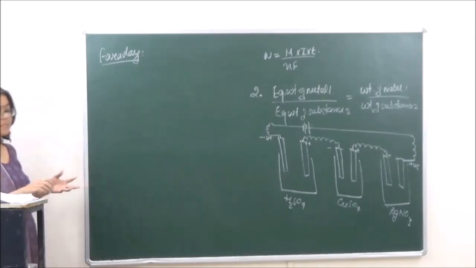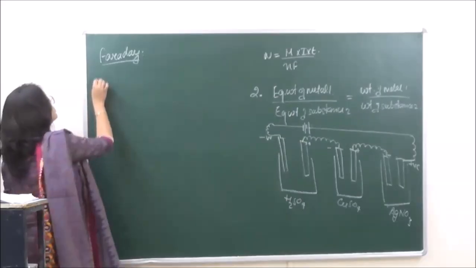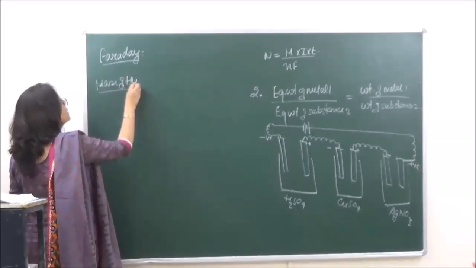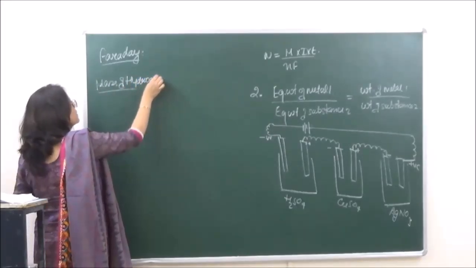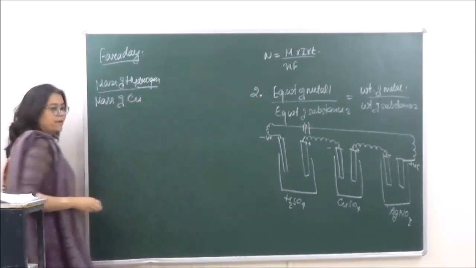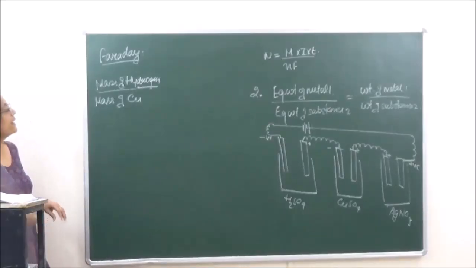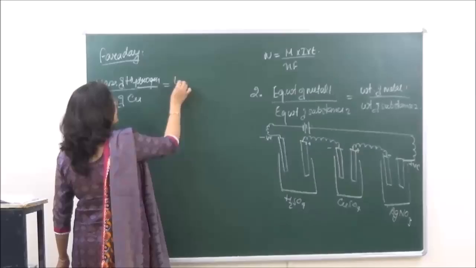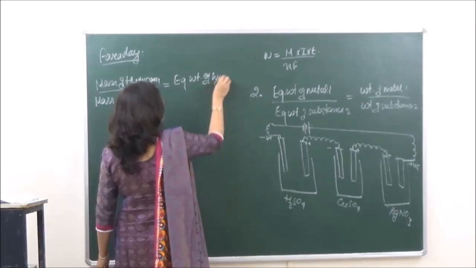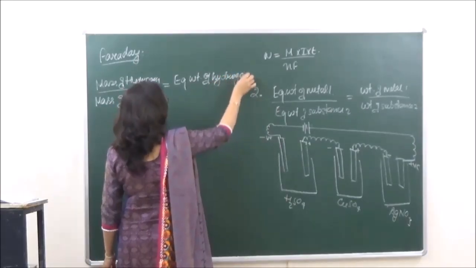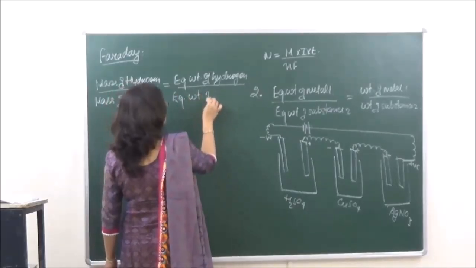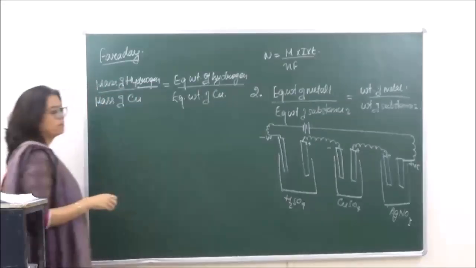Okay? So when we are looking at the first and the second cell, then mass of hydrogen upon mass of copper is equivalent to equivalent weight of hydrogen upon equivalent weight of copper.